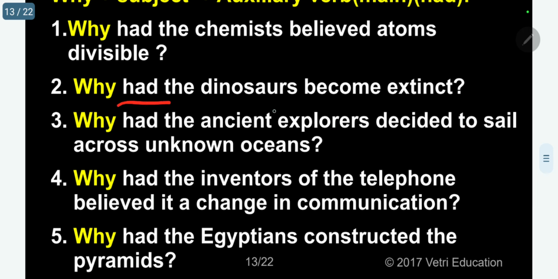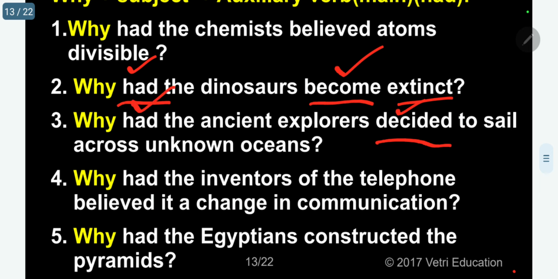Why had the dinosaurs become extinct? Become, main verb, had auxiliary. Why had the ancient explorers decided to sail across unknown oceans? Decided, main verb, had auxiliary.